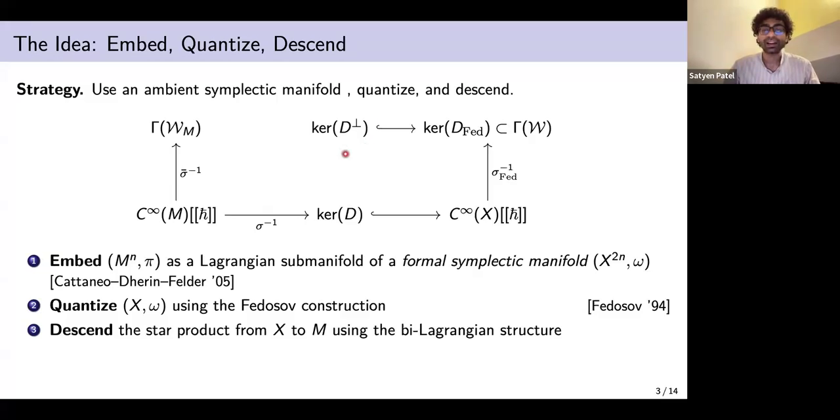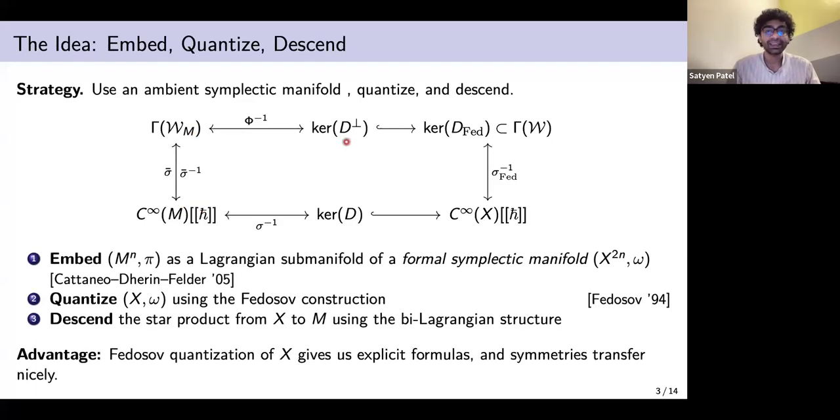This perpendicular component, D perpendicular, its kernel is analogous to this. So then we can get a map from here to here, which we can then extend from this to this. And the nice thing here is that we get a square of algebra isomorphisms. Using this square, we can descend the algebra structure here to here. And this also gives us explicit formulas, so we can see how the symmetries are transferring explicitly.